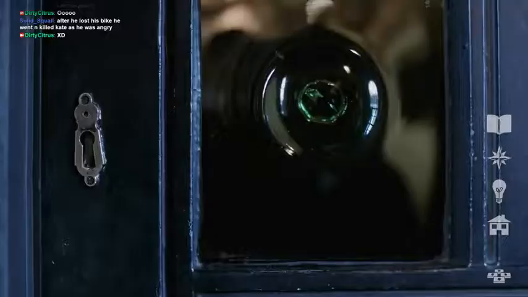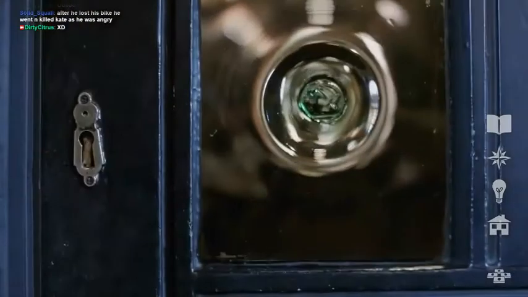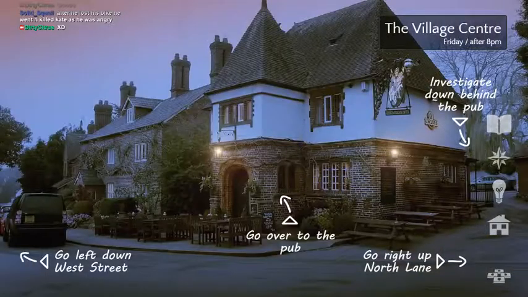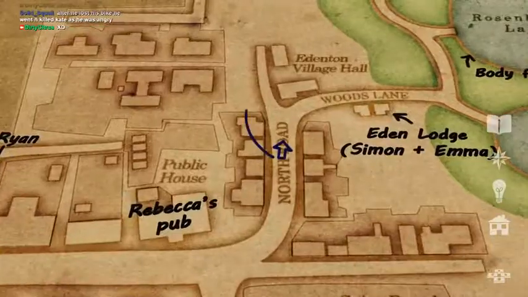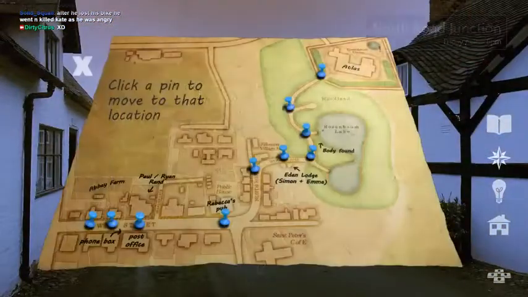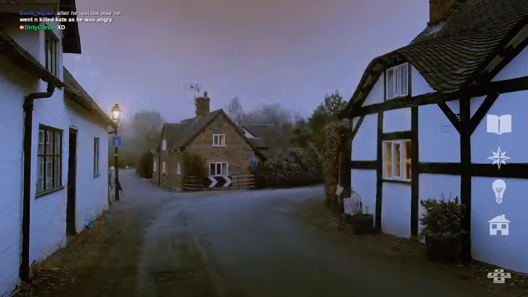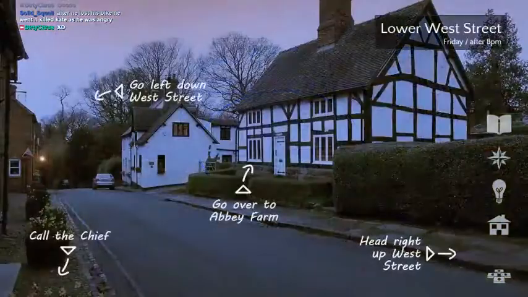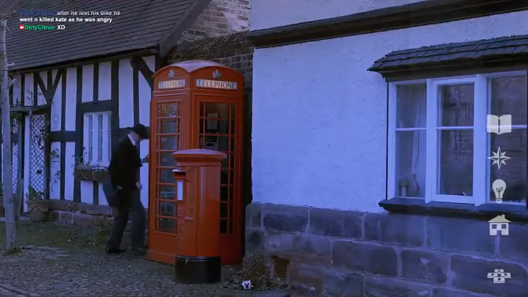There are 5 things we haven't asked Ryan about yet. Squall thinks James did it. After he lost his bike, he went and killed Kate because he was angry. It's all about the bike in the end. It's a real Pee Wee Herman sitch. The bike is going to be central to the story.